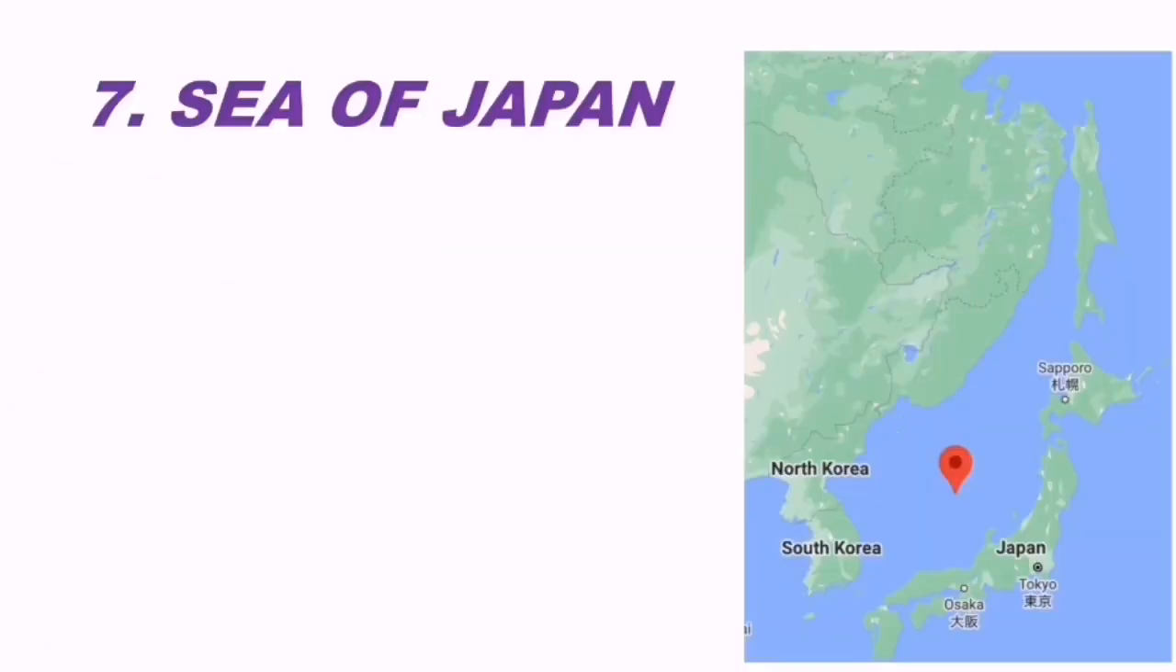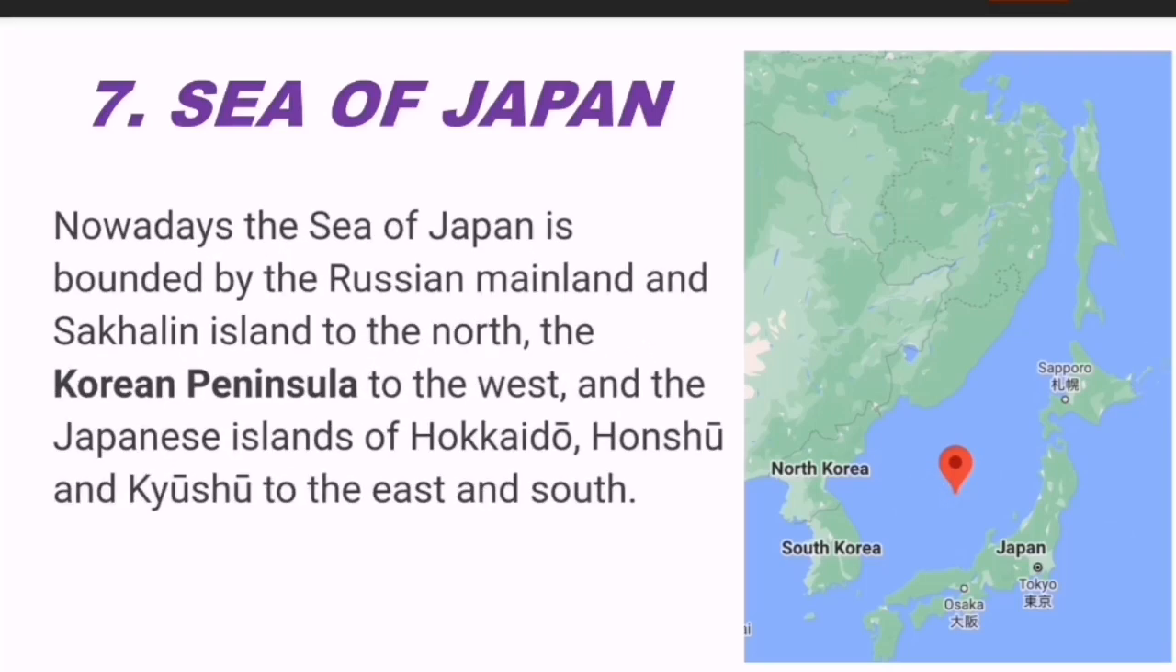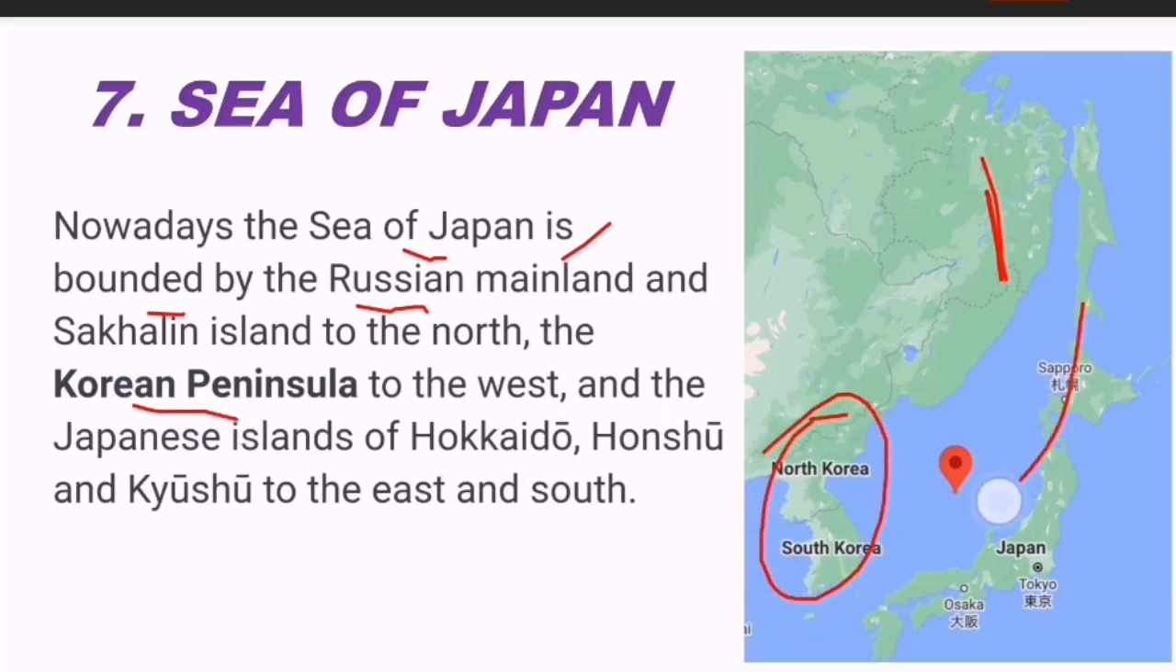Next is the Sea of Japan. So Japan, North Korea, South Korea, this area has come many times in the news. That's why I chose the Sea of Japan as a very important sea. We can expect a question from this area also. The Sea of Japan is bounded by the Russian mainland. From this side Russia is there as the border, and the Korean peninsula, North Korea and South Korea, is there, and this side Japan is there. So these are the borders of the Sea of Japan.